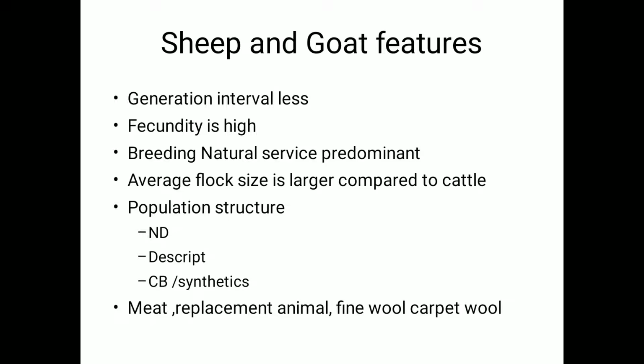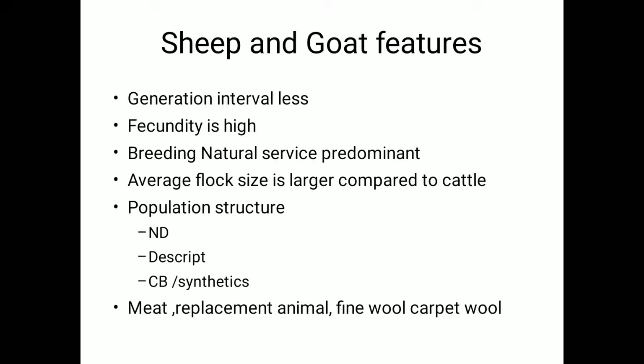There is a non-descript section that is again predominant, just like cattle and buffaloes. The descript category is medium, something like 25 to 30% in both sheep and goats. Crossbreds or synthetics are far less compared to cattle and buffalo.